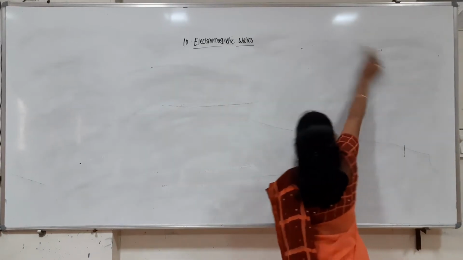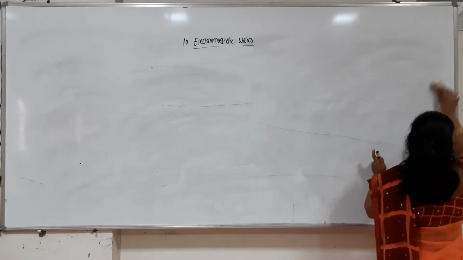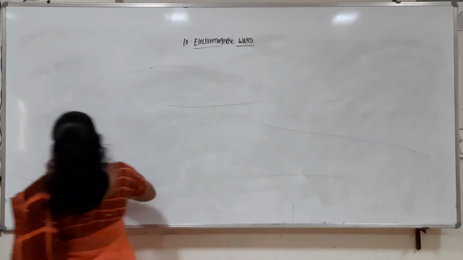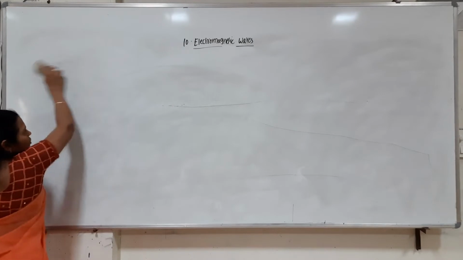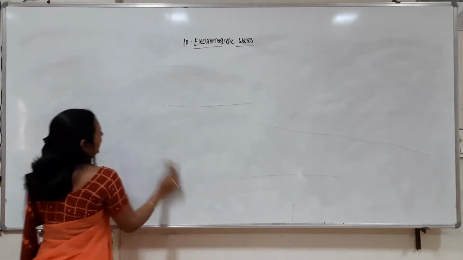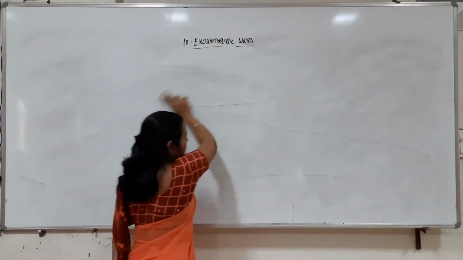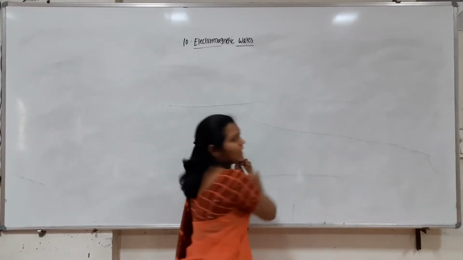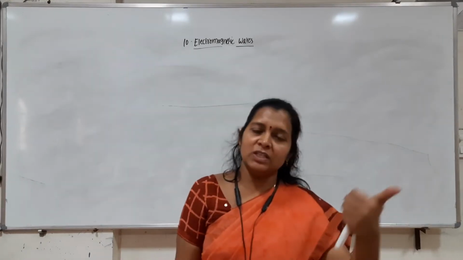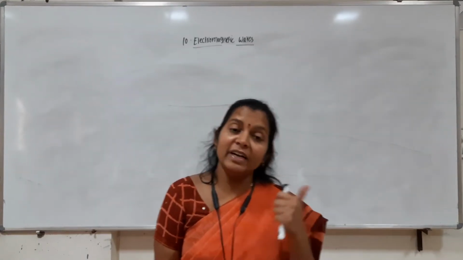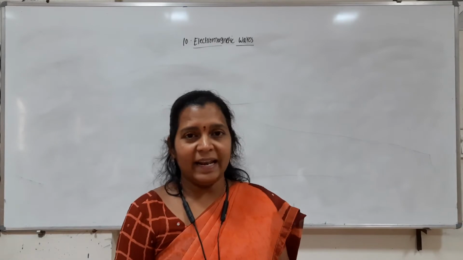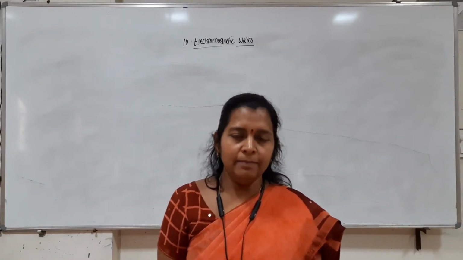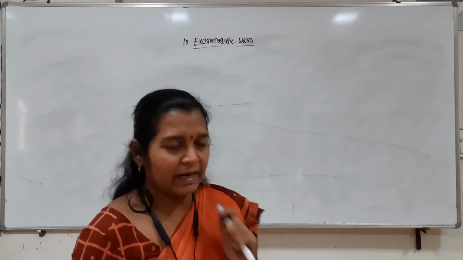So now we can say that the change in electric flux with time gives rise to displacement current, and because of this displacement current there is a magnetic field. So a magnetic field can be produced by flowing current through it, or it can also be produced if there is a change in electric flux with time.